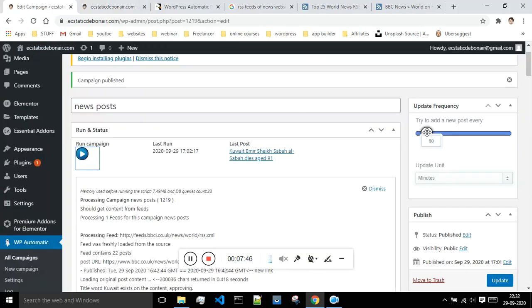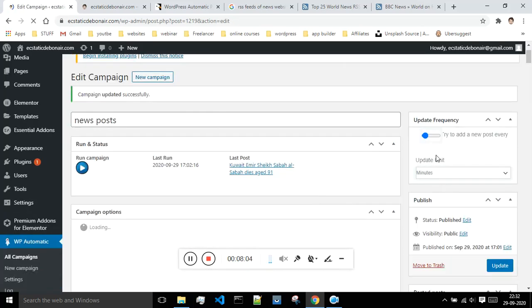So what you can do is you can just select the timer. You can select minutes, hours or days. So if I'm saying minutes, after 37 minutes it will automatically throw a post on your website. Okay, so everything is automated, and whenever you make any changes, you just have to update it. So just update. After 37 minutes it will throw another post, or if you want to run this campaign right now, then just click on this button and it will throw a post right now.